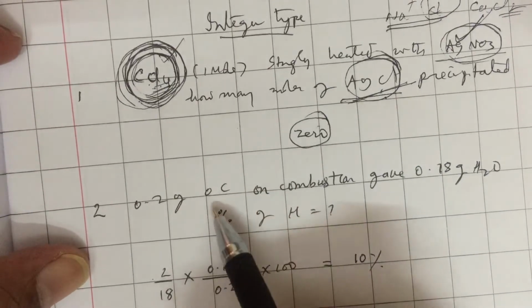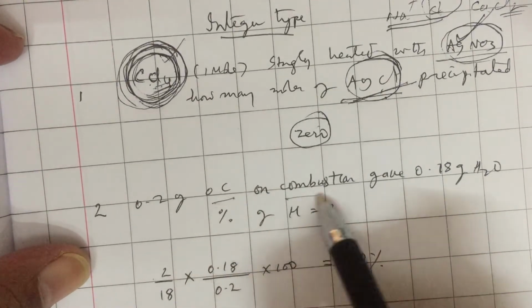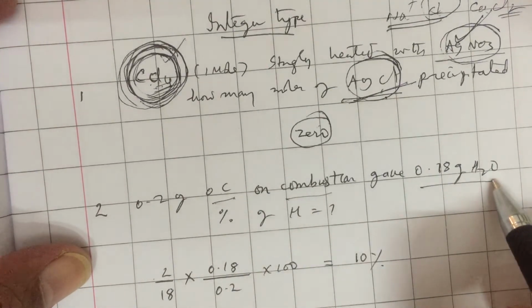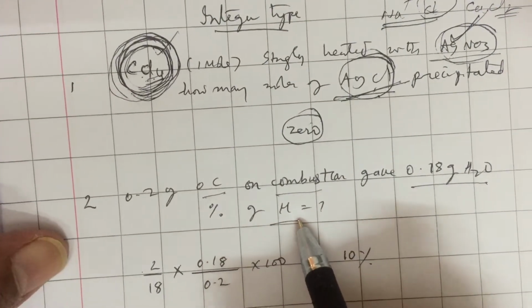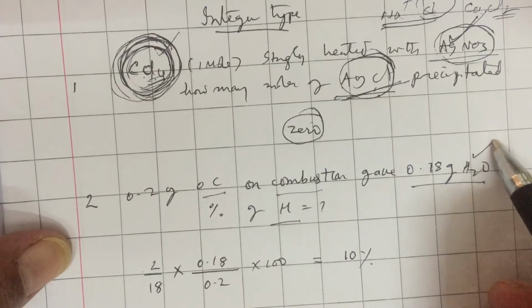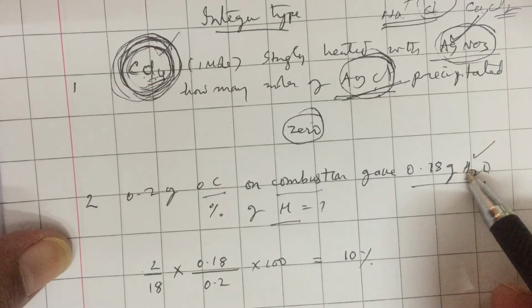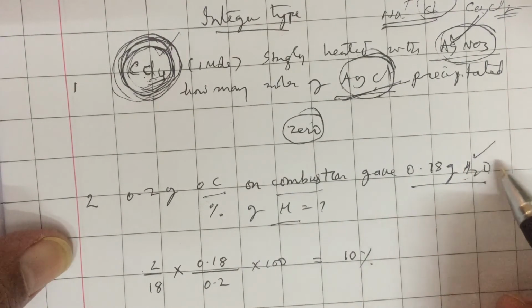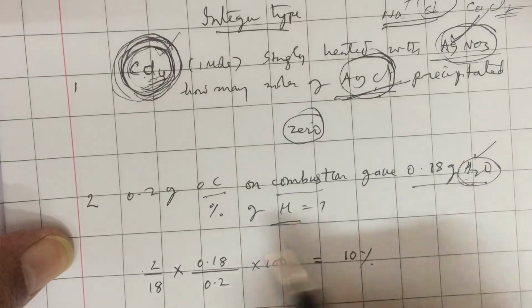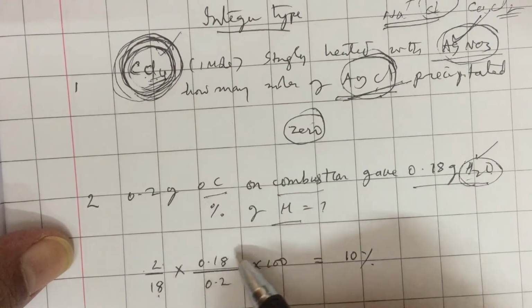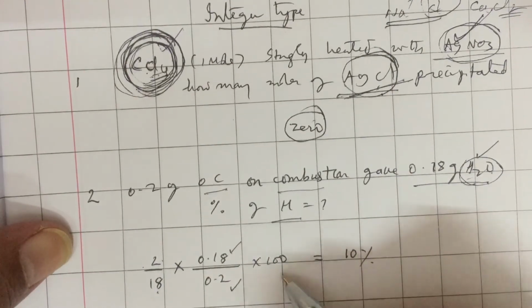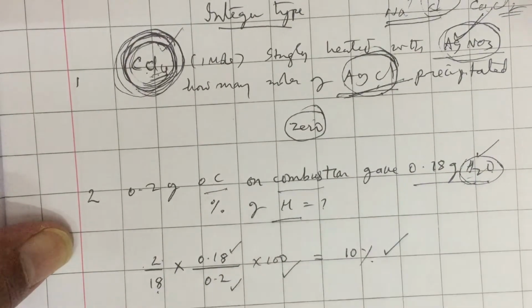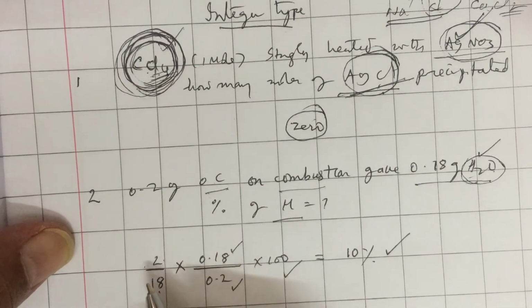Next question. 0.2 grams of organic compound on combustion gave 0.18 grams of water. What is the percentage of hydrogen? You have a direct formula. Whenever any compound gives H2O, you know H2O has 2 grams of hydrogen for every 18 grams of water. So 2 by 18 into weight of H2O you got, divided by weight of organic compound, into 100. 10 is the percentage of hydrogen.